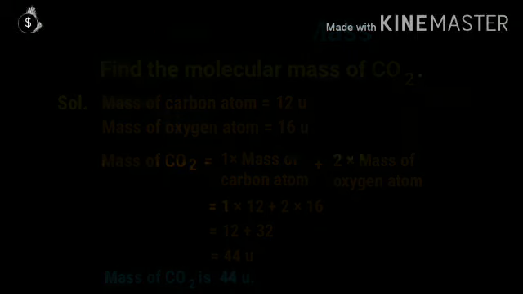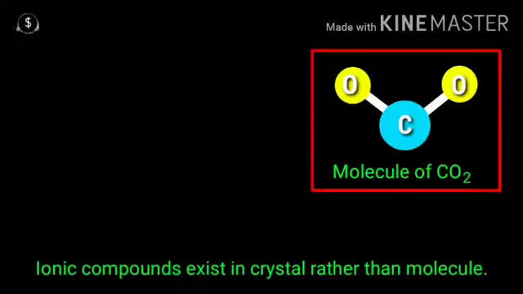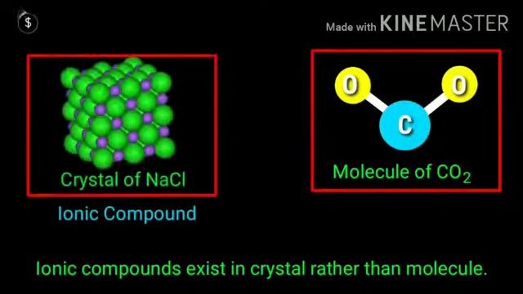Now, for finding out molecular mass, you added all the masses of the different types of atoms. Children, what is CO2? CO2 is a molecule and its mass is called molecular mass. So its mass can be calculated in this way from the molecule. But there are some ionic compounds which exist in the form of crystals rather than molecules. So how will we calculate their masses? Their masses cannot be calculated from the molecule. Their masses can be calculated by their formula. And they are called ionic compounds because they are made of ions.